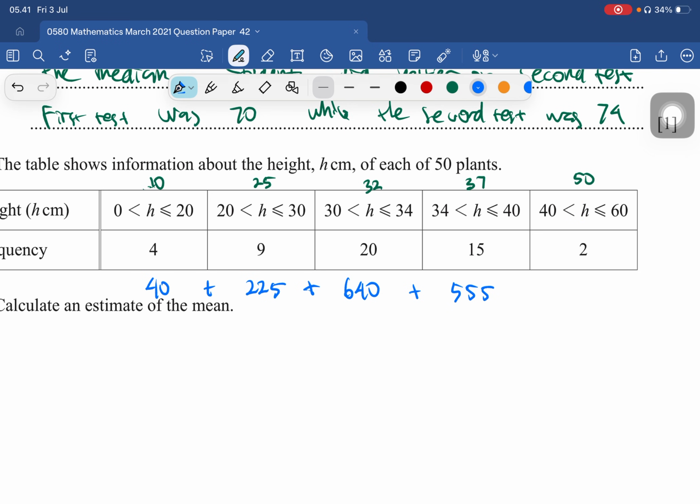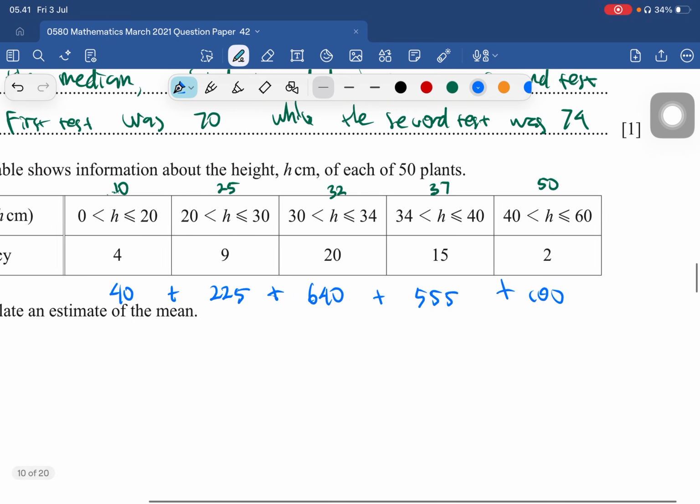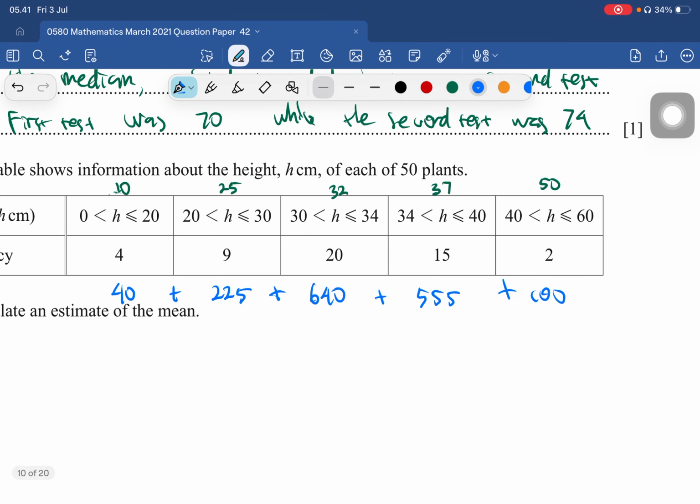And here we got 50 times 2 equal to 100. So we need to find the sum of the frequency multiplied with the middle of the class, then we divide by the total of the frequency.